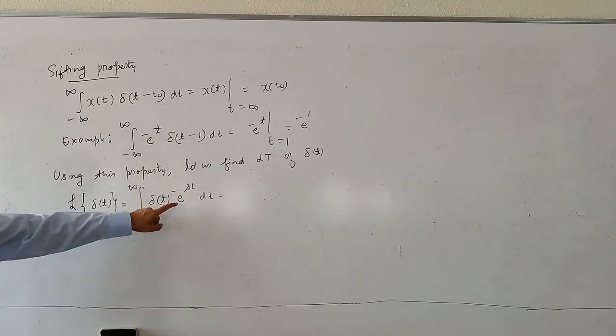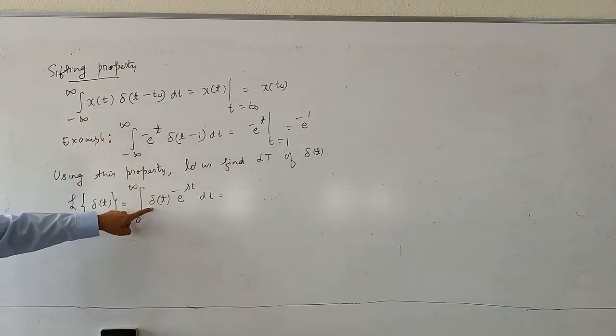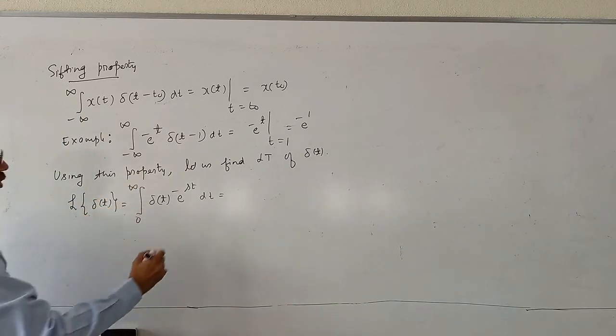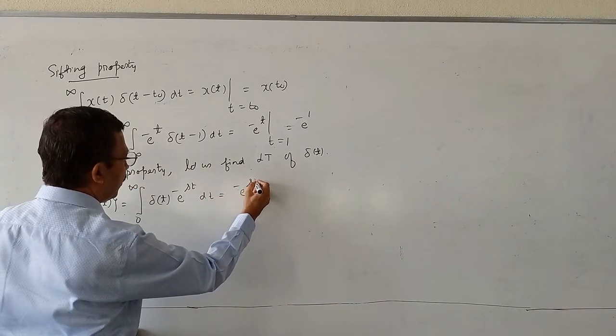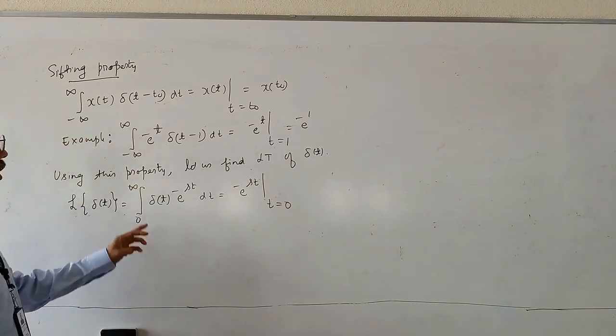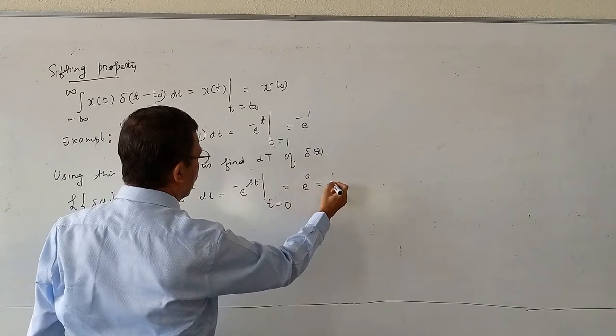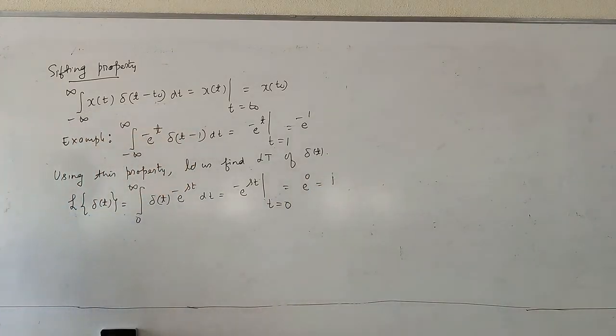Here e to the power minus st is like x of t. And what is t naught? T naught is 0. So e to the power minus st gets evaluated at t equal to 0. This is nothing but e to the power 0 equal to 1. So the Laplace transform of the unit impulse function is 1.